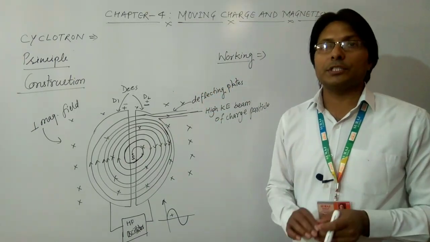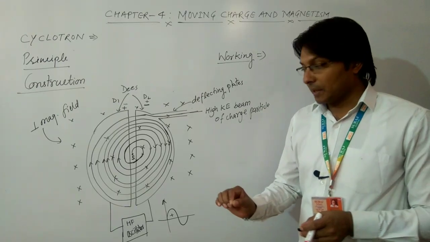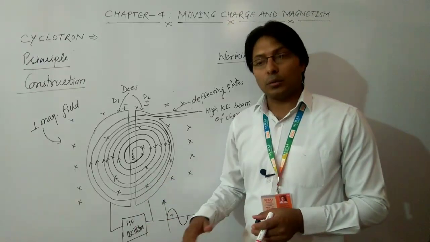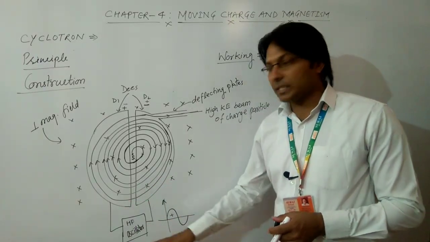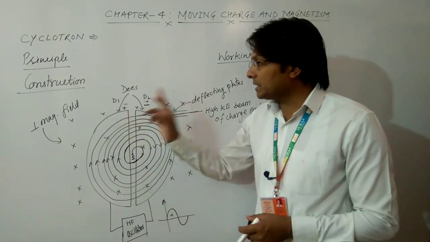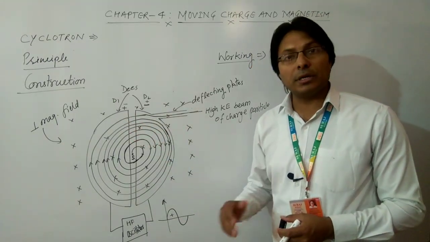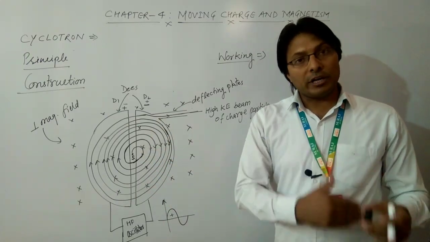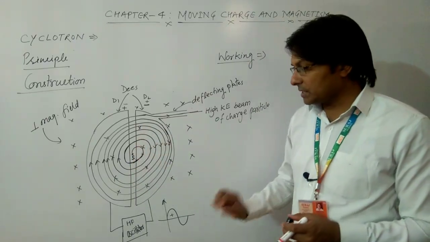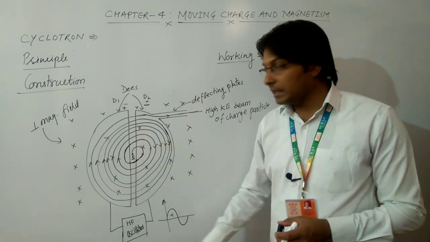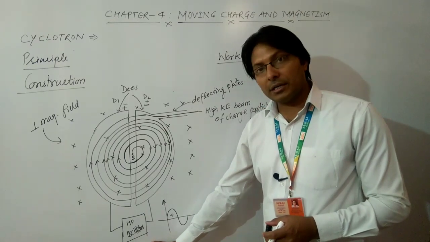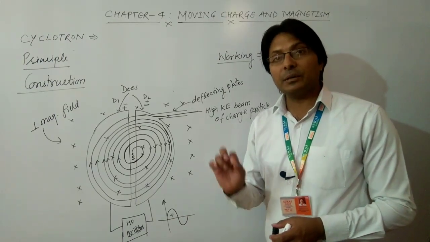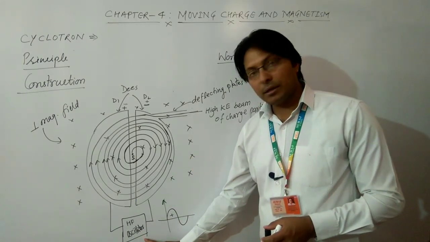Its function is to provide an oscillating electric field, because if we do not have an oscillating electric field whose direction keeps changing, then the polarity of these D's will never change, and if the polarity does not change, then the charged particle will not go from one D to the other D. That is the purpose of the high frequency oscillator, and the acceleration of the charged particle is provided solely by the electric field.